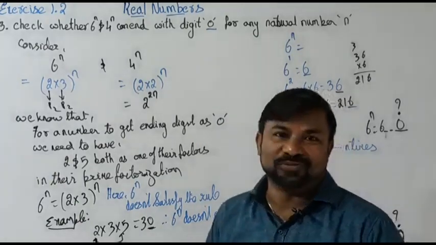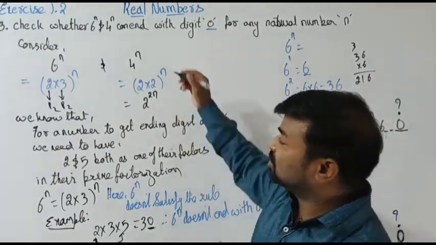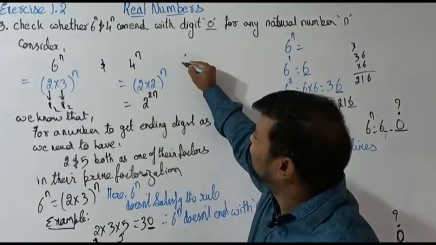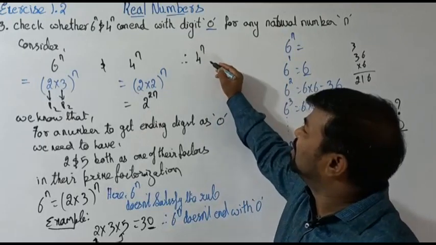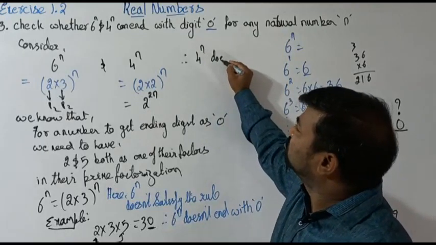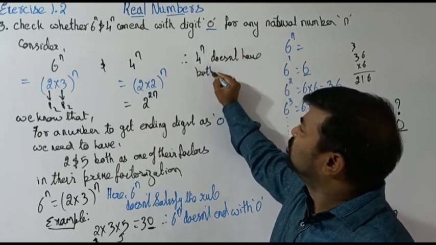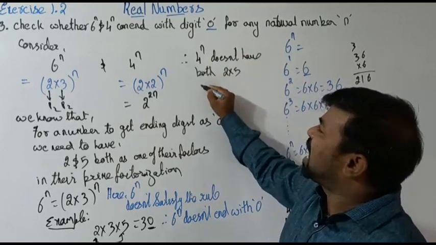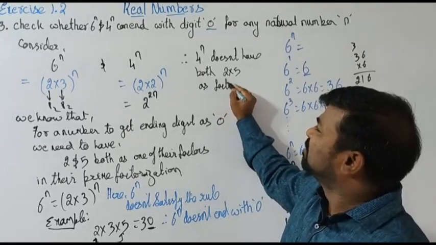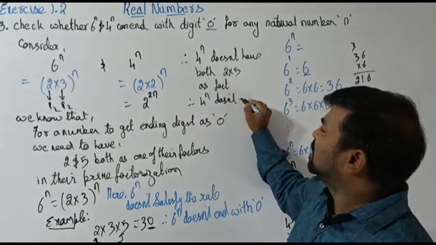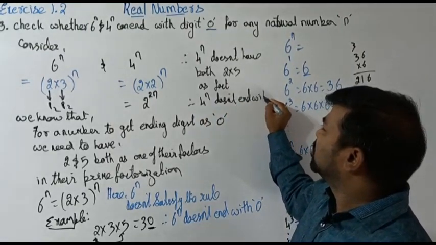That's the rule. It can't end up with 0. Now see here, do we have both 2 into 5? No. Therefore, 4 to the power n doesn't have both 2 and 5 as factors. Therefore, 4 to the power n does not end with 0.